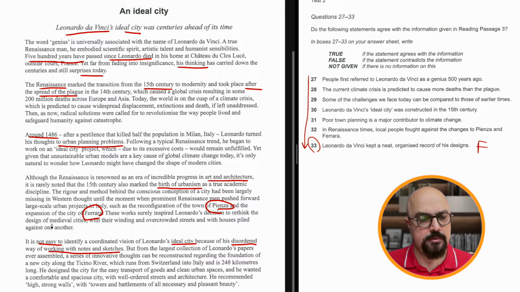Is there anything mentioned about fighting against that? No. Nothing's mentioned about fighting. So let's write NG, shall we? NG, not given.